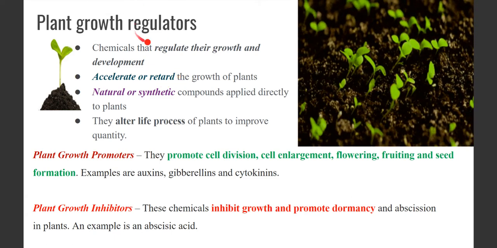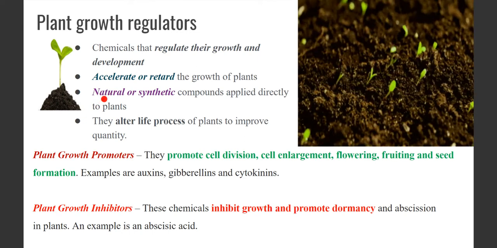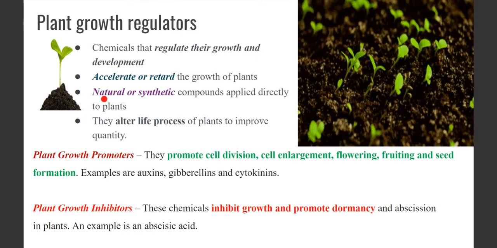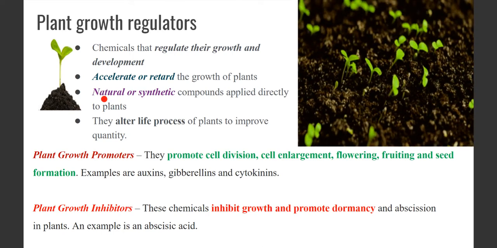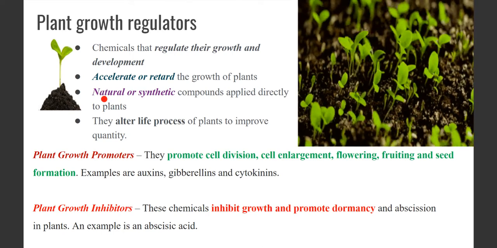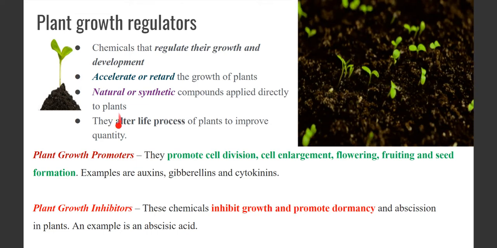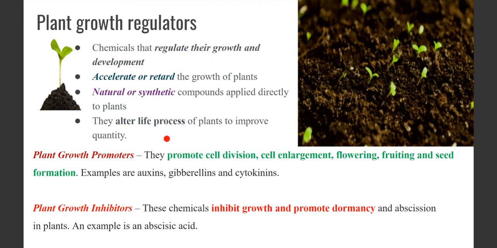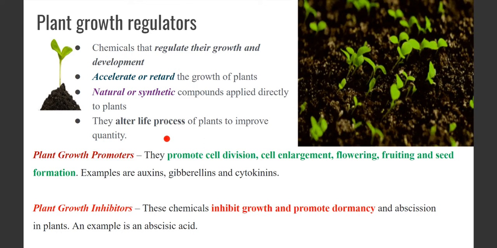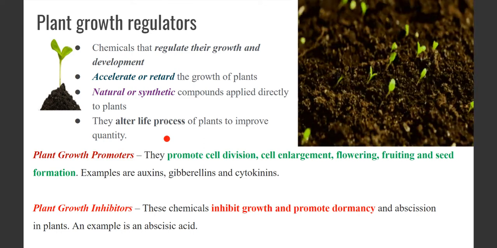That is why they are called regulators. Next, these are different types of substances. We can have natural as well as synthetic ones. Natural ones are of course much better than the synthetic ones. And how do they act? They alter the life processes of the plants to improve the quantity and the quality of the plants.